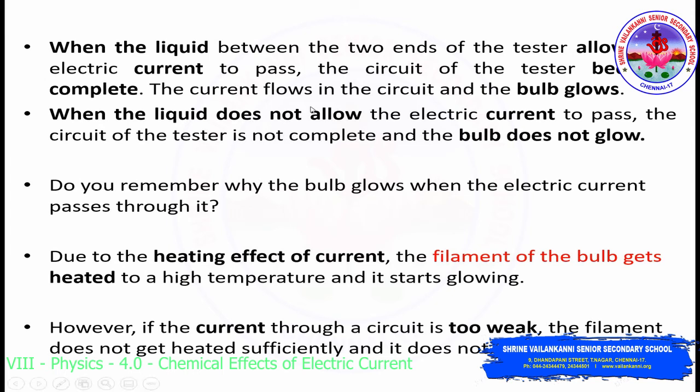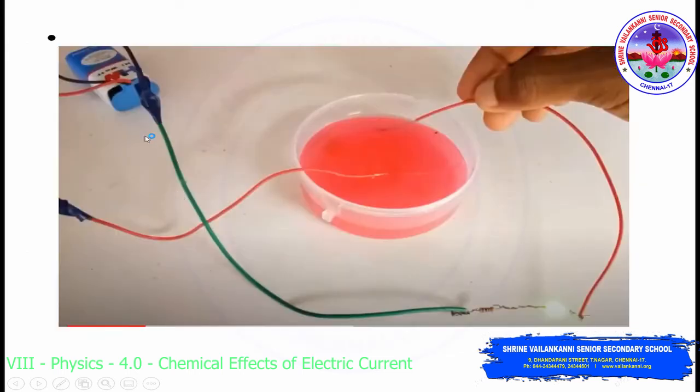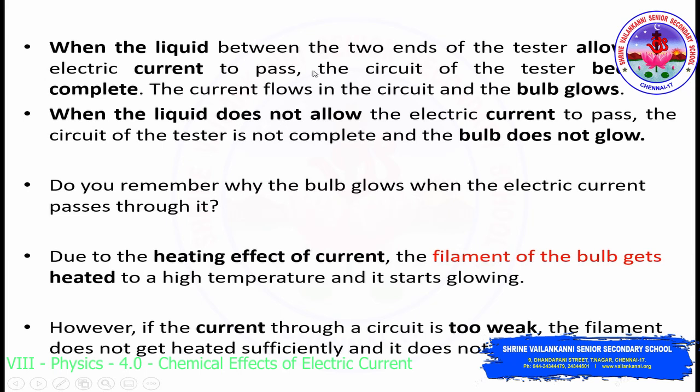And so in this activity, when the liquid between the two ends allows the electric current to pass through, it means that the circuit of the tester becomes complete. So if there is any break in this path, for example, if the wire has not been connected over here, or if the wire has not been connected to the bulb, what will happen? The circuit becomes incomplete and the bulb will not glow, right? Because there will be no flow of current if there is any break in between. So you have to ensure that all the connections are intact, right? So that is what they're trying to explain here.